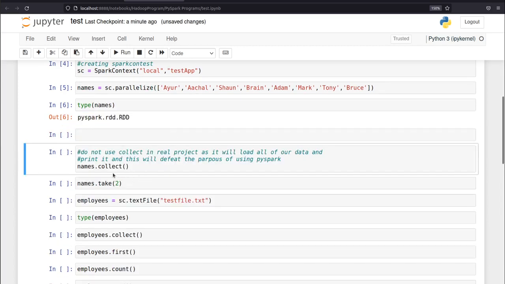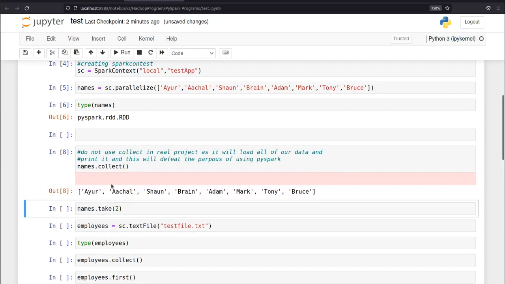And now let's try to use collect, and we should not use collect in our environment when you are working on real, big projects, because it will defeat the purpose of using PySpark or Spark. It will load all your data in our memory and our memory will be full, and we cannot load terabytes and gigabytes and petabytes of data on our small 32 GBs of RAM. But in here we can use it because our data is very small. I'm just using it to show you.